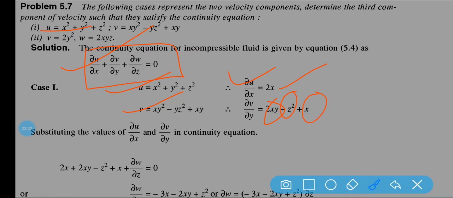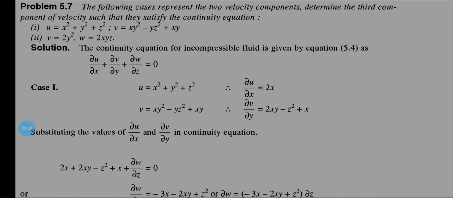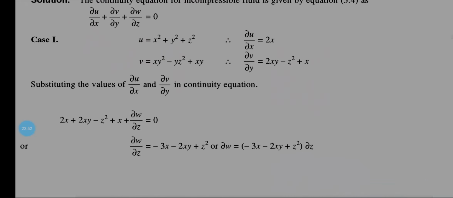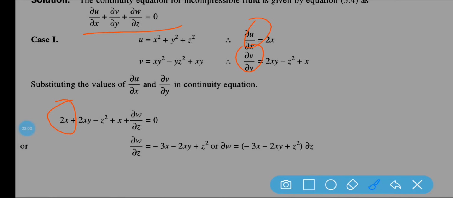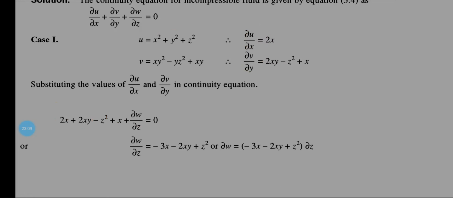Clear? Now if I substitute the value of del u del x and del v del y in the continuity equation, so this is your continuity equation. Put the value: del u del x is equal to 2x, del v del y is equal to 2xy minus z square plus x, plus del w del z is equal to 0.